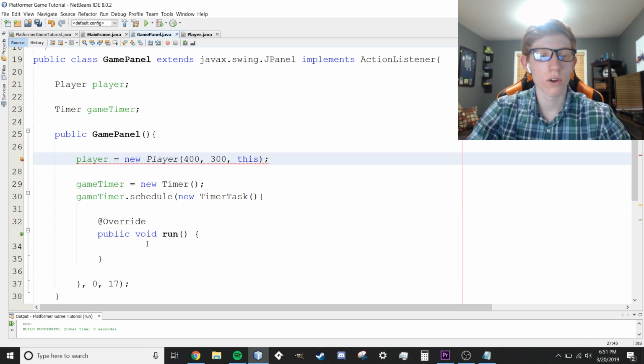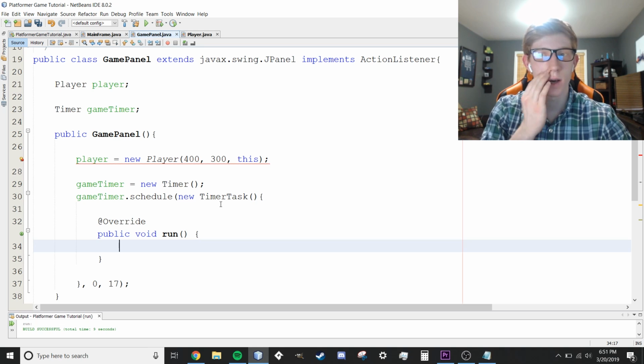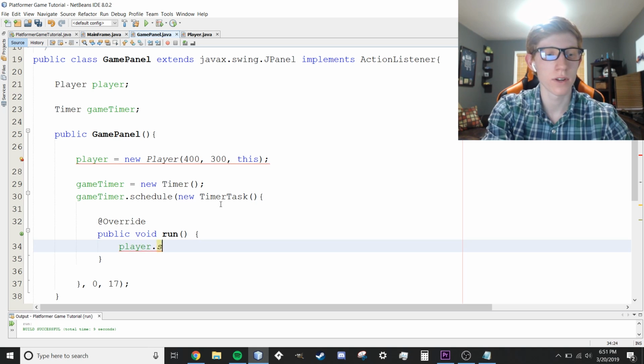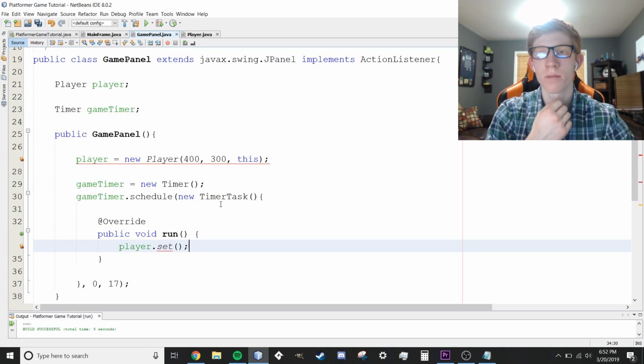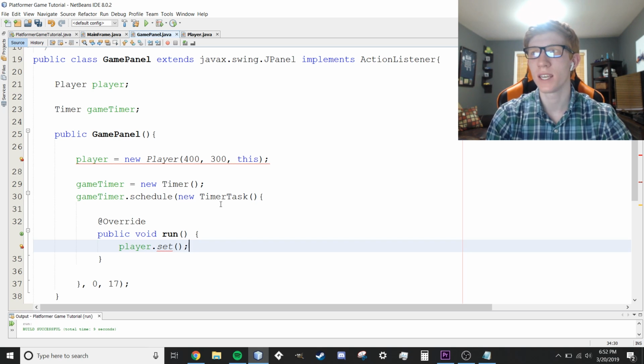But really quick, within our run method here, we're going to do two things. The first thing we're going to do is we're going to say player.set. That's a method we're about to create, and that's going to update the player's position based on inputs and things like that. Again, this is going to run every single frame in our program, so eventually if we add enemies that are going to be moving back and forth, we'll do enemies in some kind of set method or whatever else we decide to call it. I usually would call it update, but update is a built-in method in Java, so make sure you don't call it update.